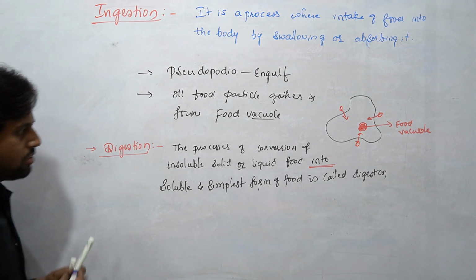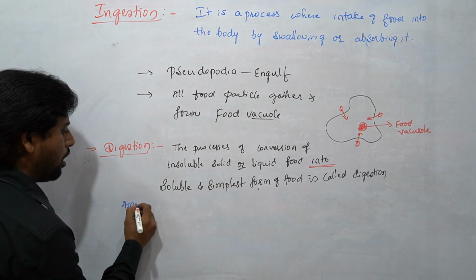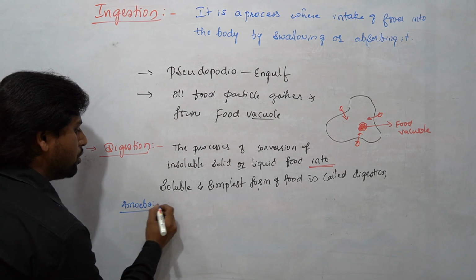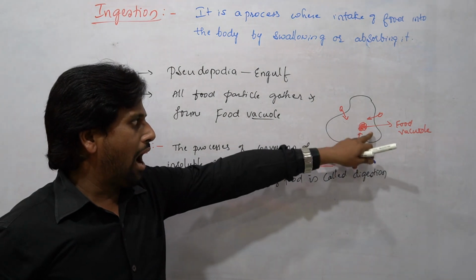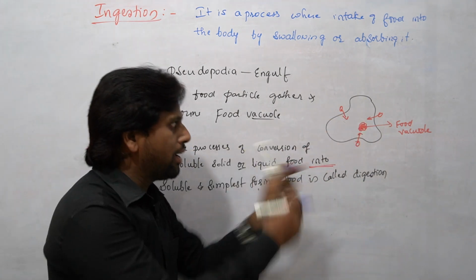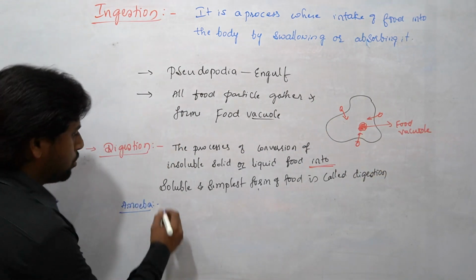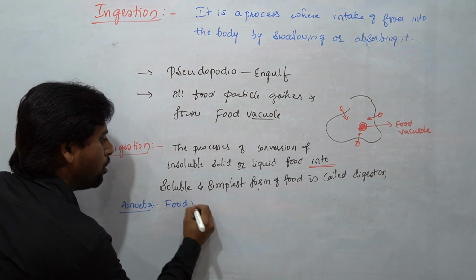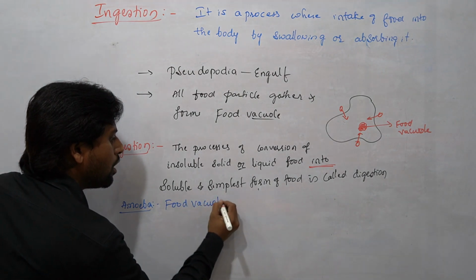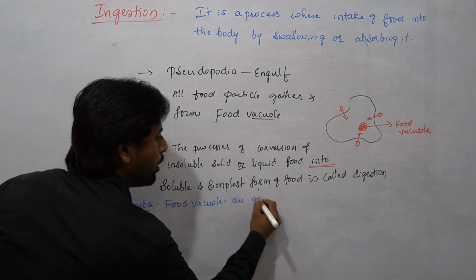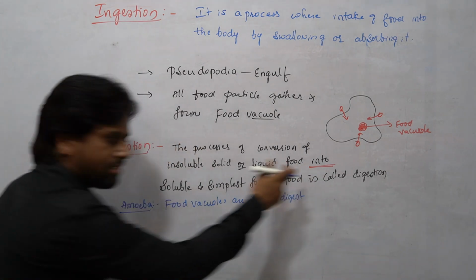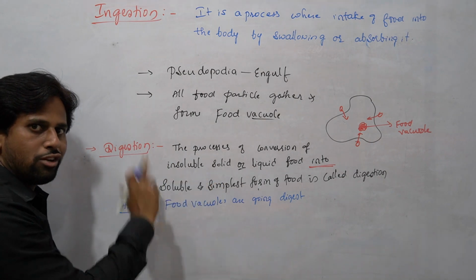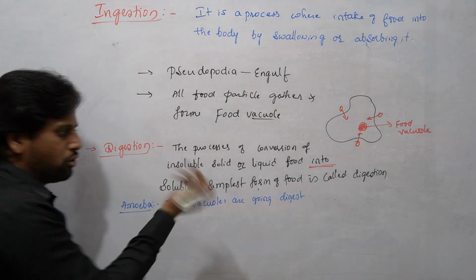Students, the amoeba shows the digestion process when the food is collected or gathered as a food vacuole. So the food vacuoles are going to be digested. As I said, digest means converting insoluble to soluble, or complex to simplest.